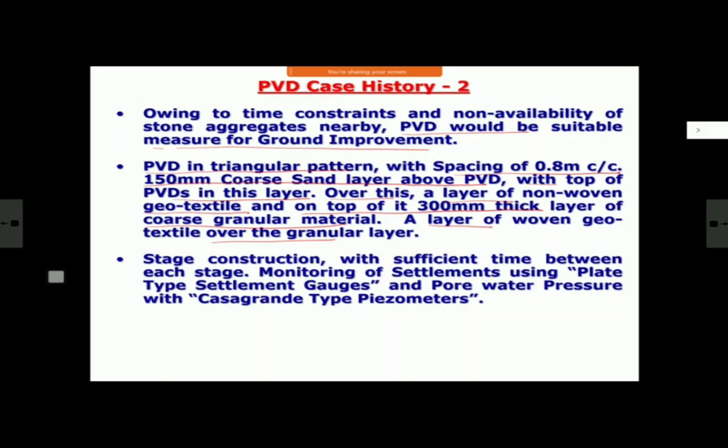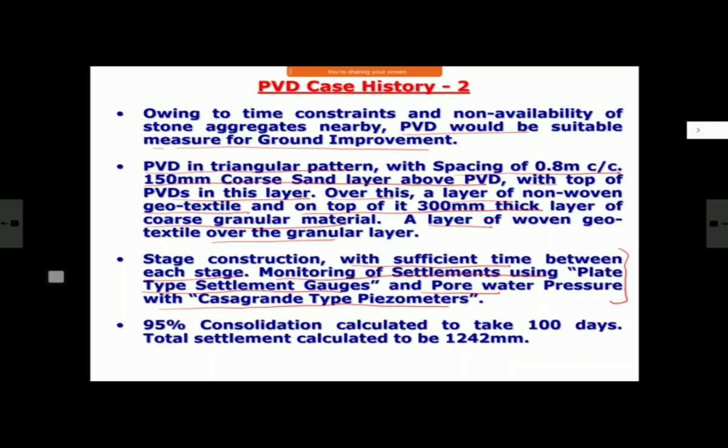Then stage construction. They said you must construct the bank in stages with sufficient time between each stage. Of course, the stage time, as I told you, first we calculate theoretically, but we never go purely by those calculations. You measure the settlements. So monitoring of settlements using plate type settlement gauges and pore water pressure with Casagrande type piezometer, which is the most commonly used piezometer. They measure the pore water pressure, and when they confirm that your required degree of consolidation for which you have designed your stages, which can be 70 to 90%, is reached. Normally, as I told you, nobody works at less than 70% degree of consolidation, and normally maximum you try to get 90% before constructing the next stage. So that confirmation is by actual observations and not merely by theoretical calculations.